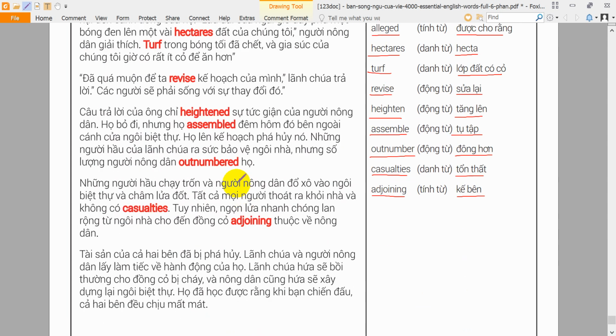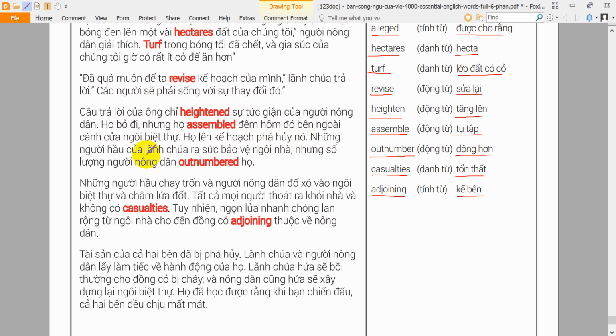"It is too late for me to revise my plans," the Lord answered. "You will just have to live with the change." His reply only heightened the farmer's anger. They left, but they assembled that night outside the mansion's gate. They planned to destroy the mansion.